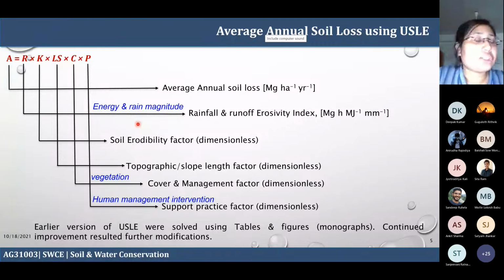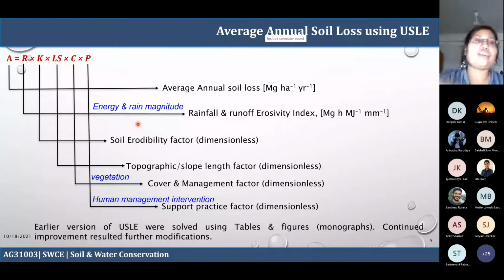And the magnitude of the rain. What is the amount or magnitude? It also varies depending upon the temporal resolution. For example, if it is a sub-daily scale rainfall, say a 3-hour or 6-hour rain event, that creates more energy as compared to a long incessant rain throughout the day. If it is slow raindrops, a kind of drizzle effect, the rain magnitude affects the amount of dislodging capacity.